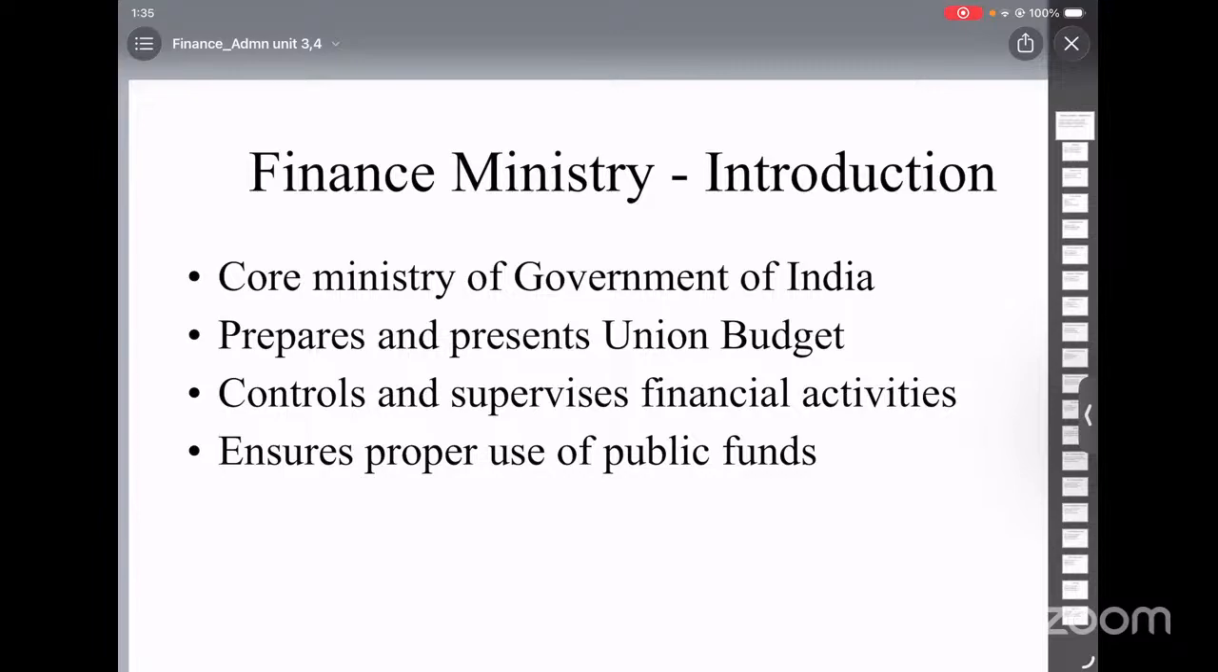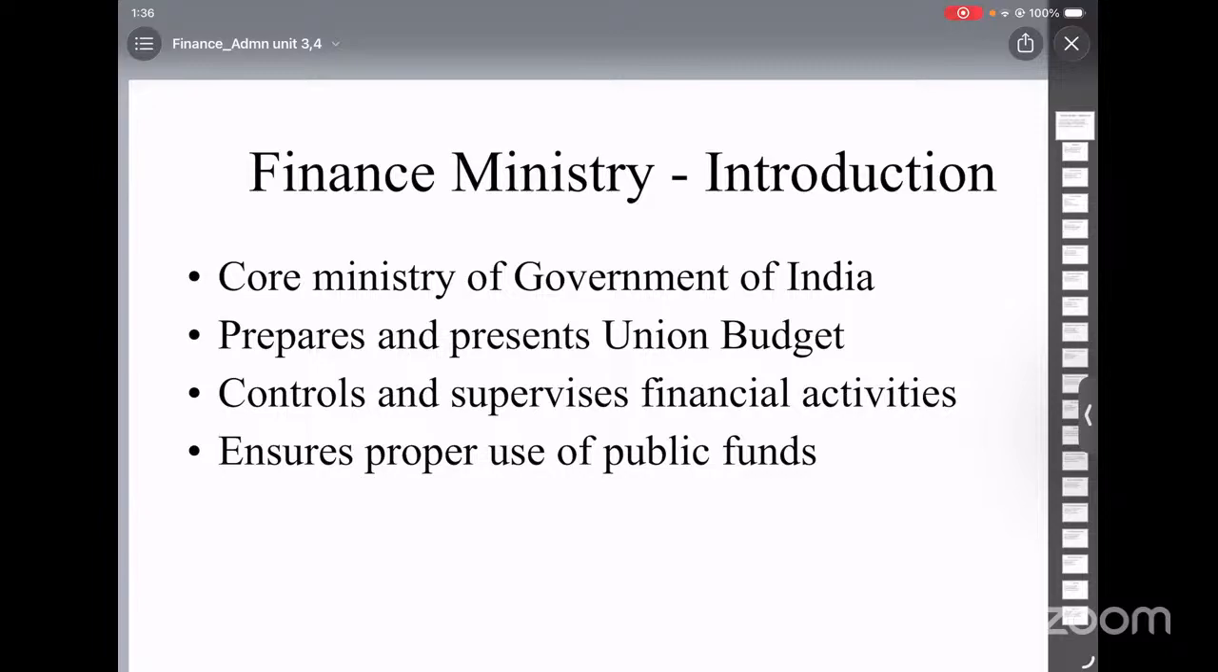And then the preparation of estimates. The process basically begins with the Budget Division of the Department of Economic Affairs in the Ministry of Finance. So first we have the Ministry of Finance. Under the Ministry of Finance, there is a department called Economic Affairs. And under this department, there is a small division called the Budget Division. That is where the actual process begins.